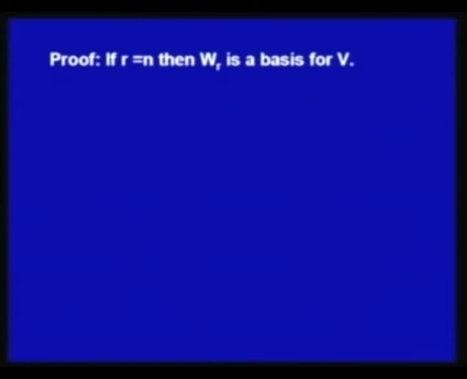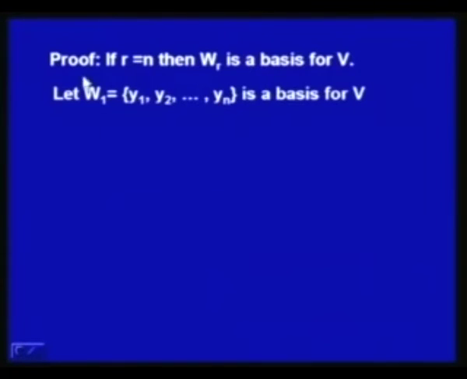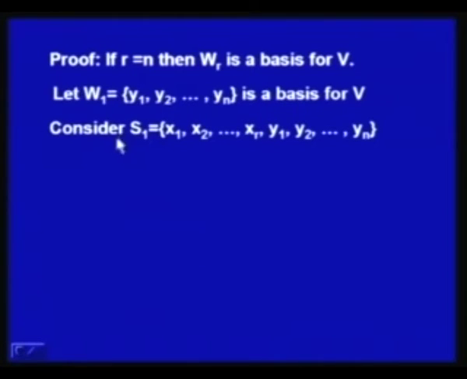Now, if r is equal to n, then W_r is a basis for V. Actually, it is a trivial case because we do not have to add anything into W_r to form a basis for V. Now, consider the case when r is less than n. For this we assume a basis for V as W1 consisting of exactly n vectors y1, y2, ..., yn. Now, we add these vectors into the set S1. So, now S1 is x1, x2, ..., xr, the basis for W_r, and y1, y2, ..., yn.